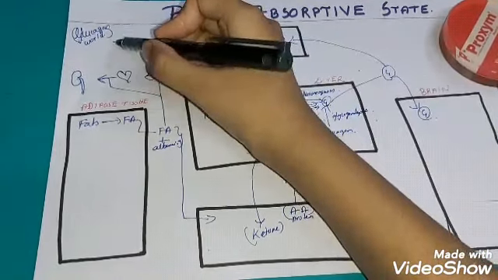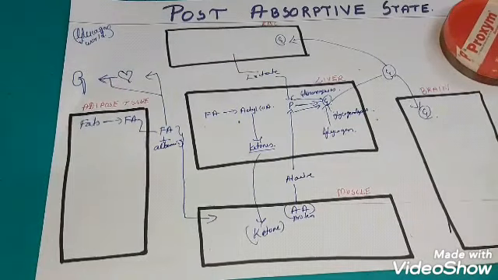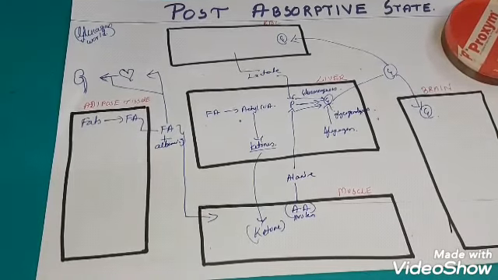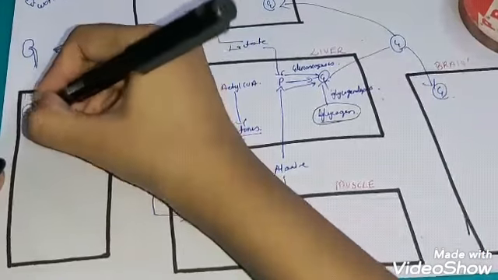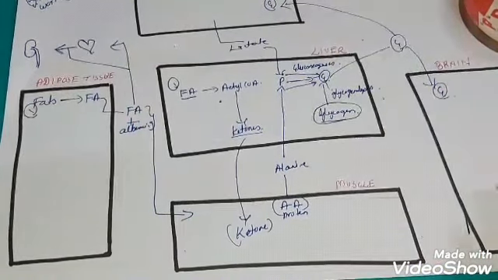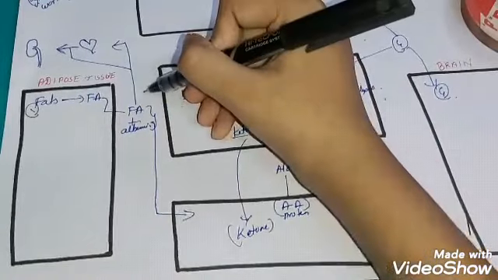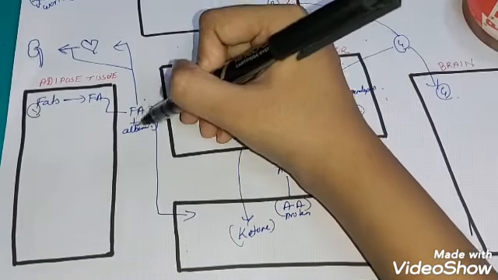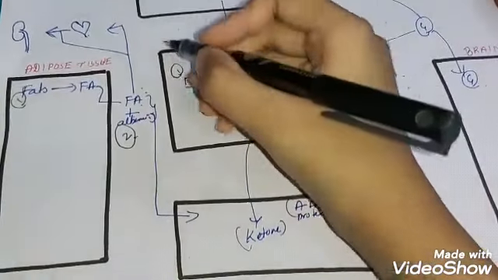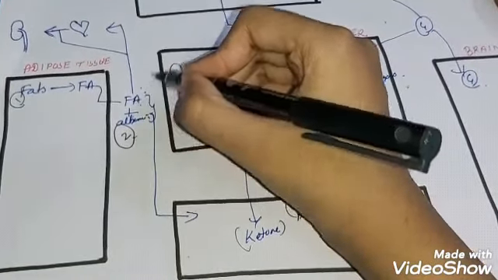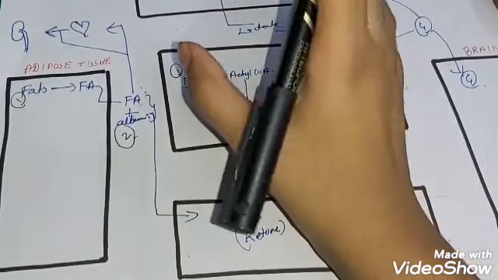Here we do not have glucose, we need glucose. So how does our body work in this? First we have fats. The fats from the adipose tissue will go to the blood, where they will be carried by albumin. This is the second step. And then this fatty acid, we know that it is a form of energy molecule for many tissues.